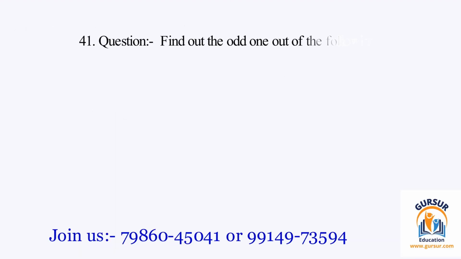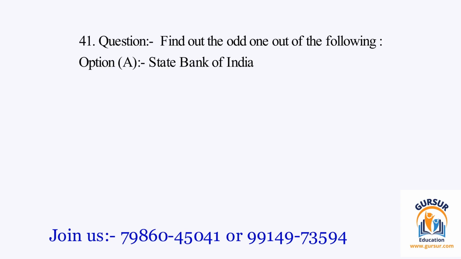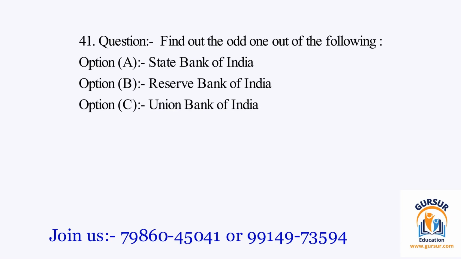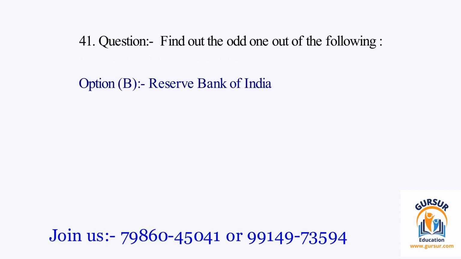Question number 41. Find out the odd one out of the following. The option A is State Bank of India. The option B is Reserve Bank of India. The option C is Union Bank of India. The option D is Central Bank of India. The right answer of the question is option B, and that is Reserve Bank of India.